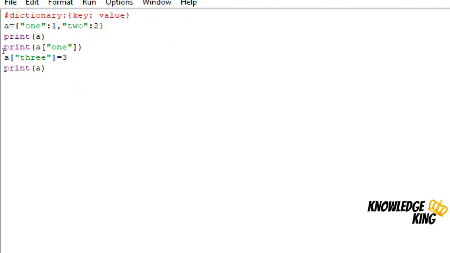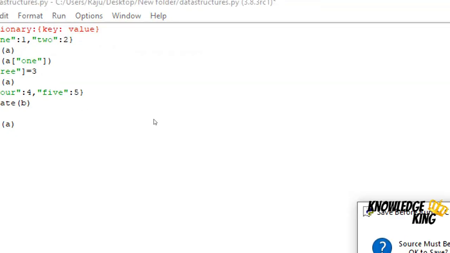But if you want to add more than one pair, I'll take one more dictionary, B, with 4 as the key and 4 as the value, comma, 5, and then A dot update of B, which means B's pairs will be added to A, and I'll print A. I'll run the program.